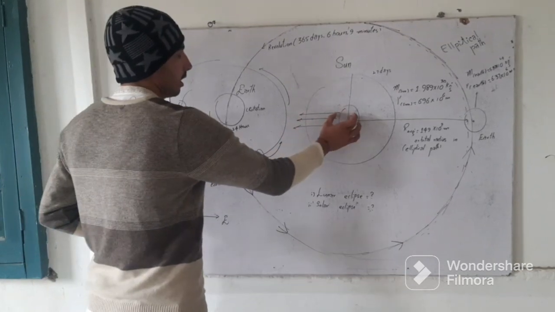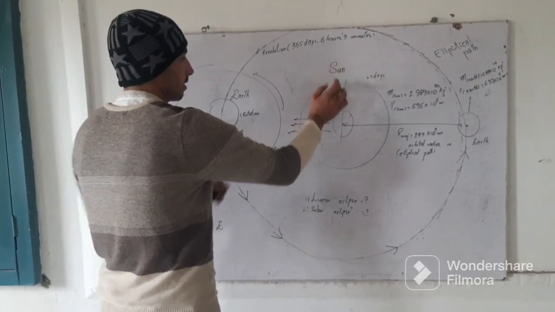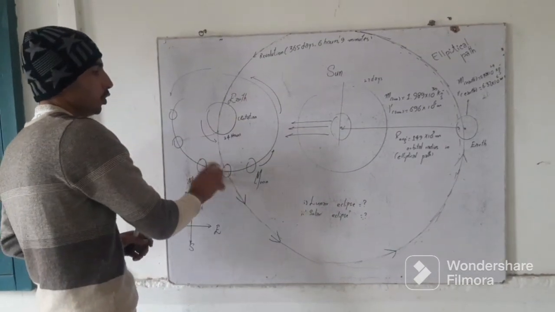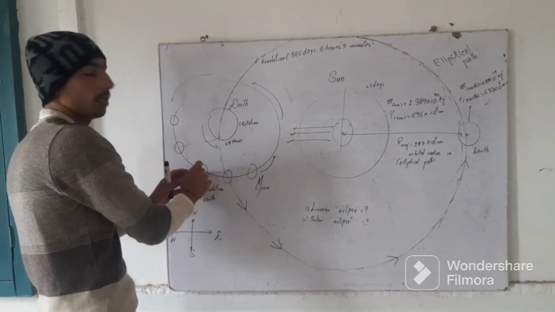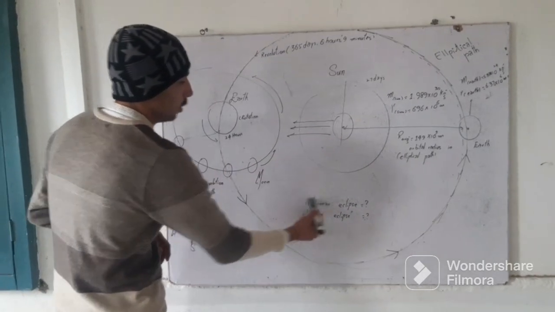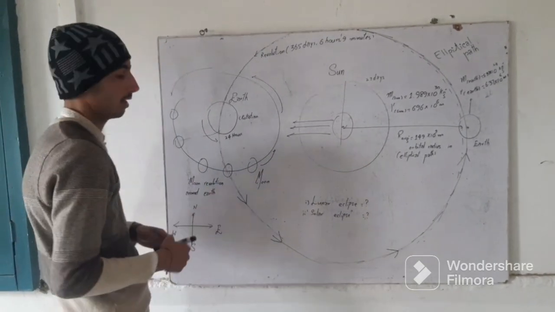As we know, the ultimate source of energy and light is this sun. Whenever light from the sun falls on the earth or on the moon, we see on earth and on moon respectively. Now the question is why lunar eclipse and why solar eclipse happen.